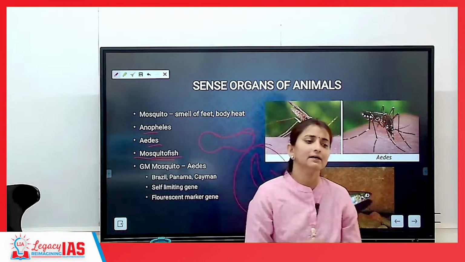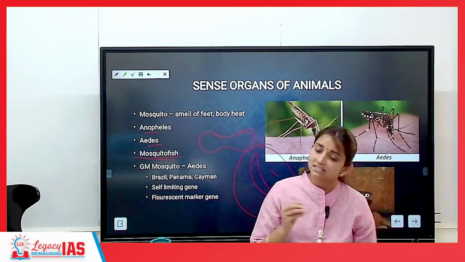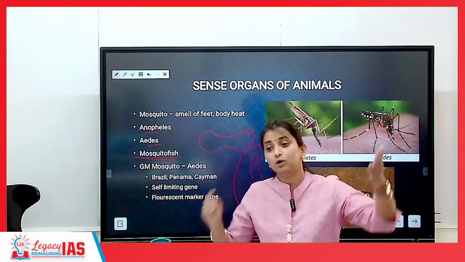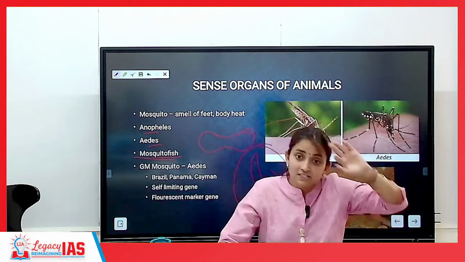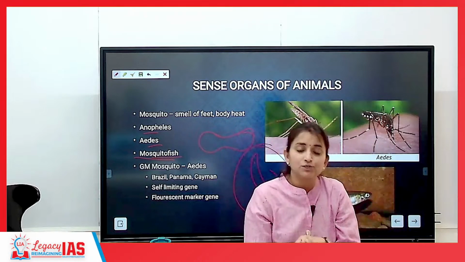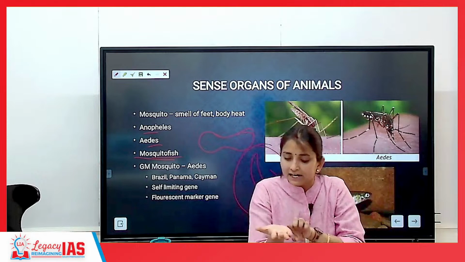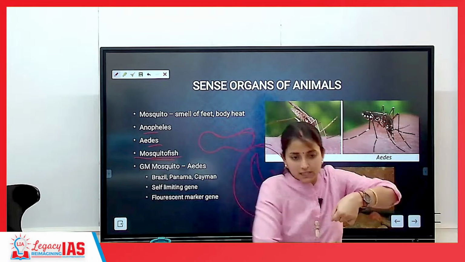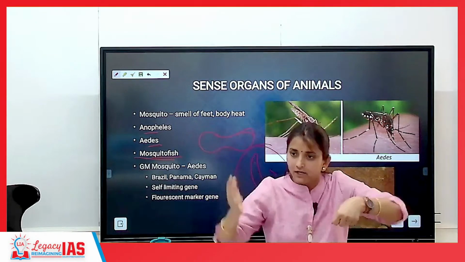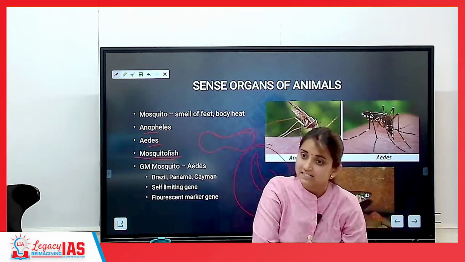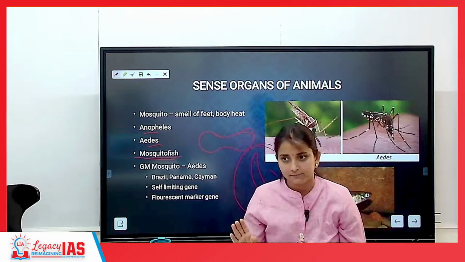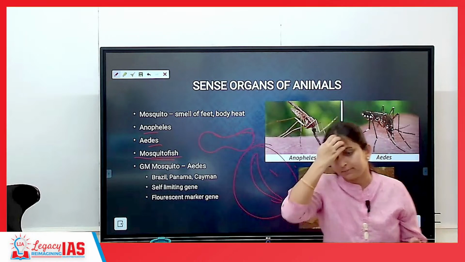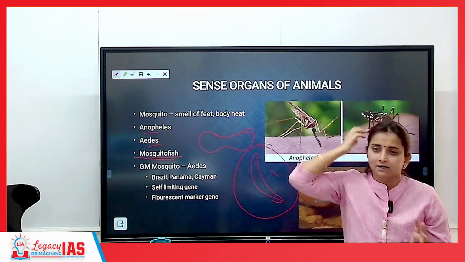Apart from DDT, in some other areas simple oil, kerosene oil, was also used. DDT is a late invention. I'm talking about my parents' childhood. In your parents' childhood, most commonly kerosene was used, because kerosene is like addition of an oil layer. The entire water body where the egg and larva are kept, you spray kerosene oil. Because of that oil, they will sink inside the water body and the mosquito will die. So these were some of the initiatives introduced to reduce the population of mosquitoes, most importantly malaria related.